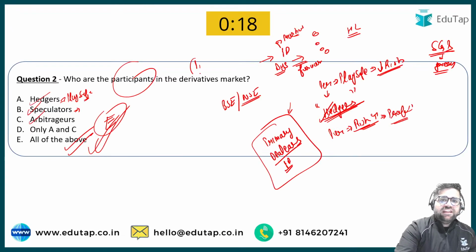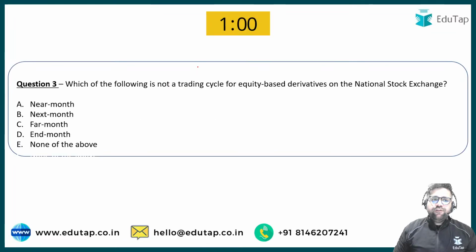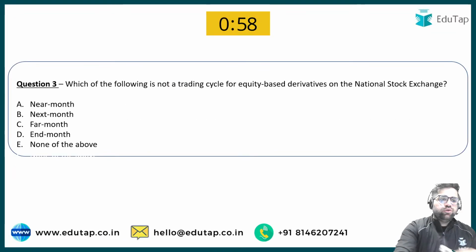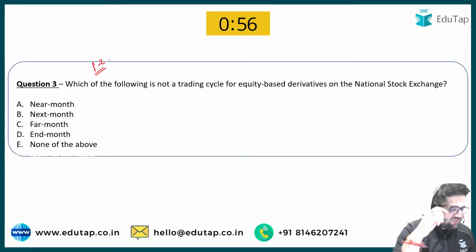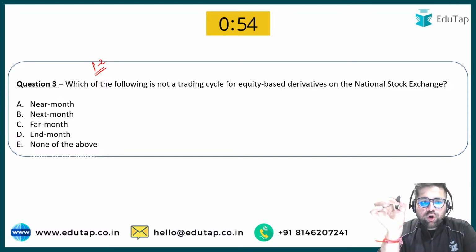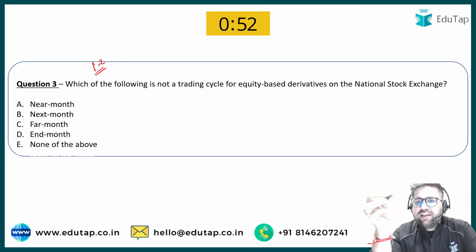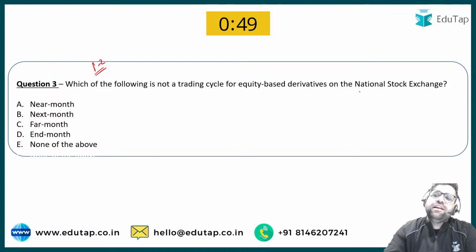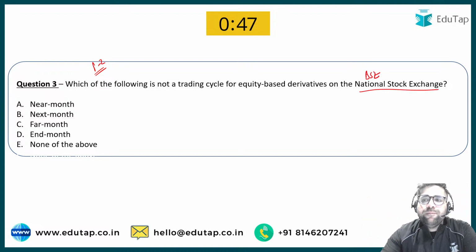But mind you, this is a phase 1 level question. Okay, now we are coming to the next question. Now this is a phase 2 level question, so let's see who gives me the right answer. Which of the following is not a trading cycle for equity based derivatives on the National Stock Exchange or on Bombay Stock Exchange as well?